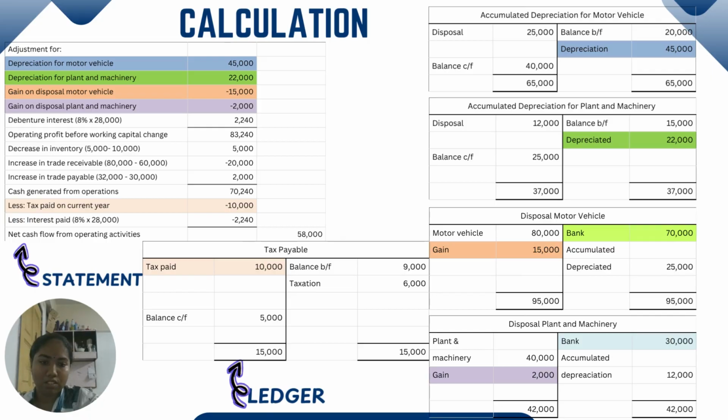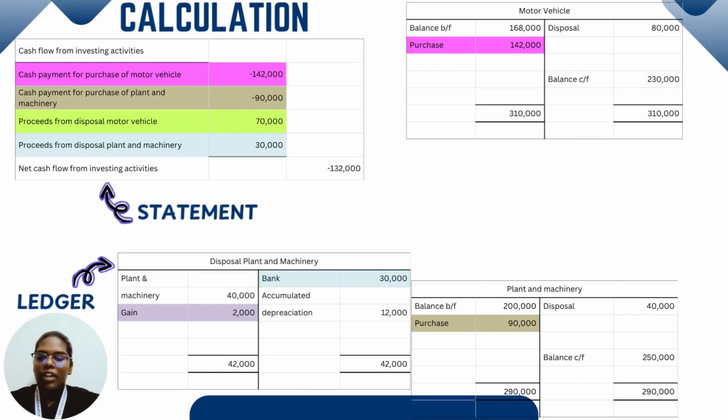Next, I will pass to Vaishnavi to continue the cash flow from investing activities. Hi guys, now I will continue to explain cash flow from investing activities. First is cash payment for purchase of motor vehicle. Let's see the calculation. We want to open the ledger motor vehicle. In debit side we get balance brought forward. In credit side we get disposal and balance carry forward.